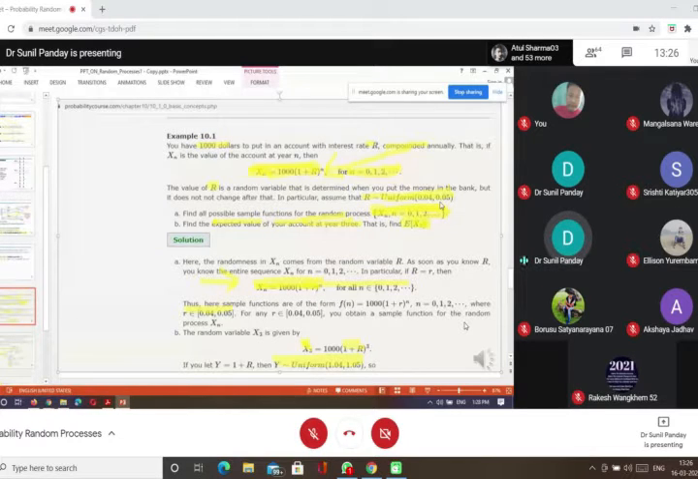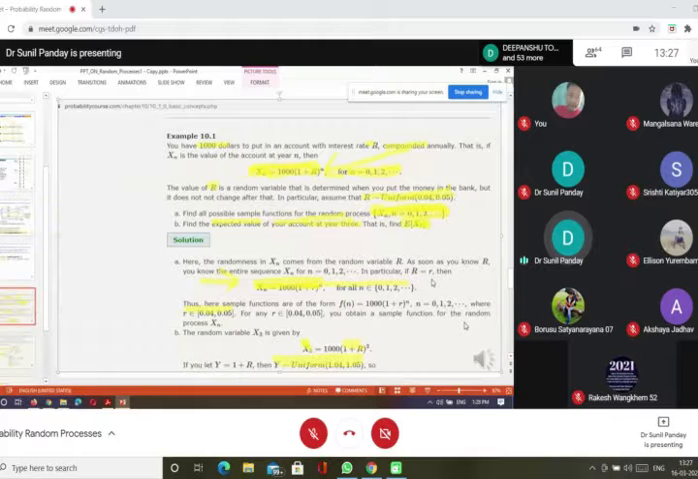And the second question is to find the expected value of your account at year 3. So that is, we have to calculate the expectation of X3. We will see this problem. Here the randomness in Xn comes from the random variable capital R. As soon as you know capital R, you know the entire sequence Xn for n going from 0.